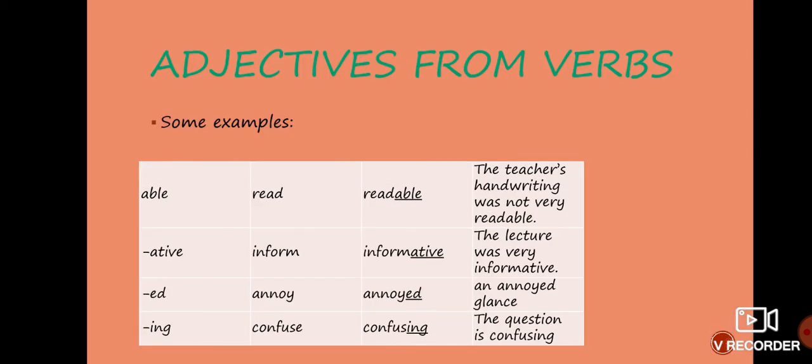Adjectives from verbs. Some examples: read plus able will become readable, and the example is the teacher's handwriting was not very readable. Inform plus ative will become informative, the lecture was very informative. Annoy plus ed will become annoyed, that is an annoyed glance. Confuse plus ing will become confusing, that is, the question is confusing.